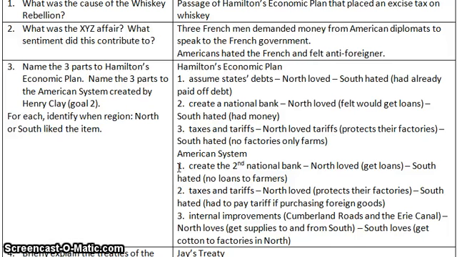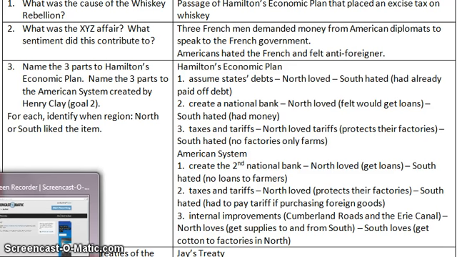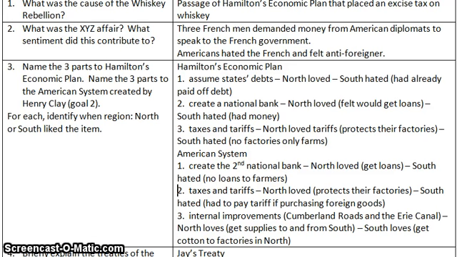The third part is the internal improvements. So internal just means within. So he's going to improve the infrastructure of the country, and that means roads, bridges, canals. So he builds the Cumberland Road, he builds the Erie Canal. Two important things for you to know. The North loves it because now they're going to be able to get their supplies up and down from the South. So the South's going to send their cotton to the factories in the North, and they like it because it's an easier, faster way of transporting goods. And anytime transportation is easier for people, that means your cost is going to start dropping.